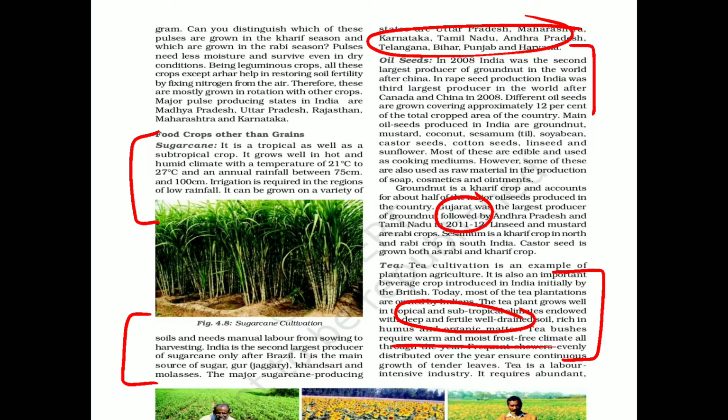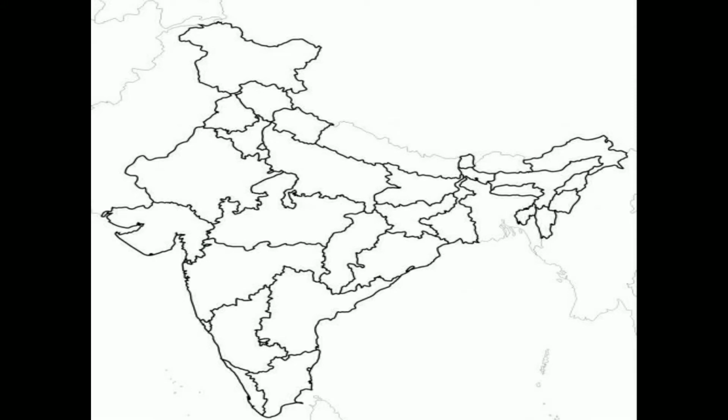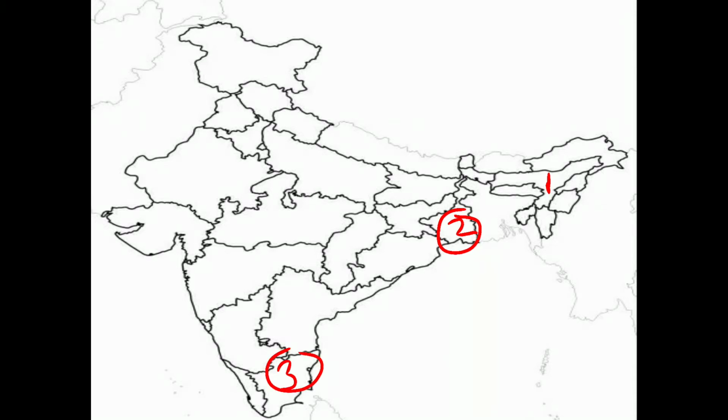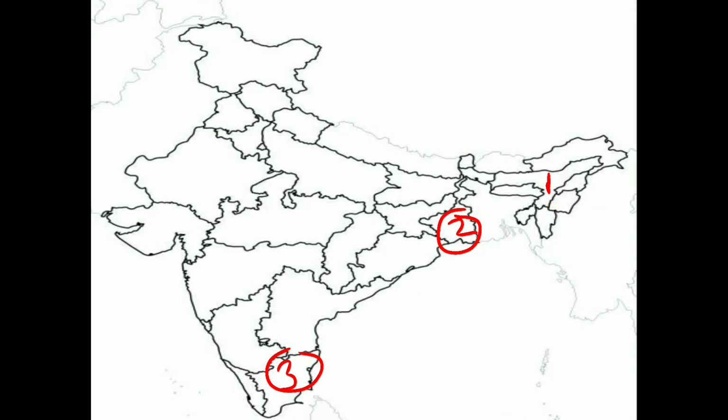Now, which are the states? Which is the top producer? So, for the top producer, which one would you like? Assam or West Bengal or Tamil Nadu? Which should be the order? So, this one is the first one, Assam. Okay, followed by West Bengal, then you have Tamil Nadu, जिसमें हमारा बच्चों नीलगिरीज एंड मुन्नार वाला रीजन जो है वहाँ का टी इज़ वेरी फेमस.